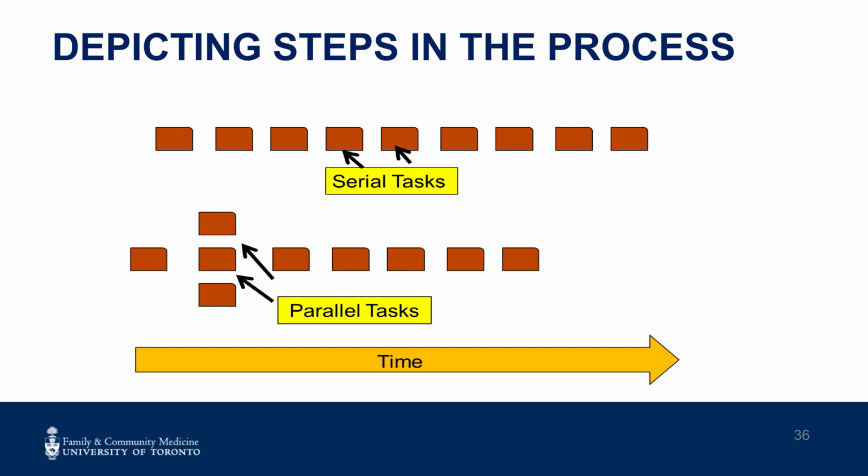The process map depicts steps in the process that denote whether they are serial, happening one after another, or parallel, happening within each serial step. For example, a patient who enters a family medicine practice, serial step, may register with reception, meet with an RN for a weight or BP measurement, and wait all within the waiting room or reception area, process steps.